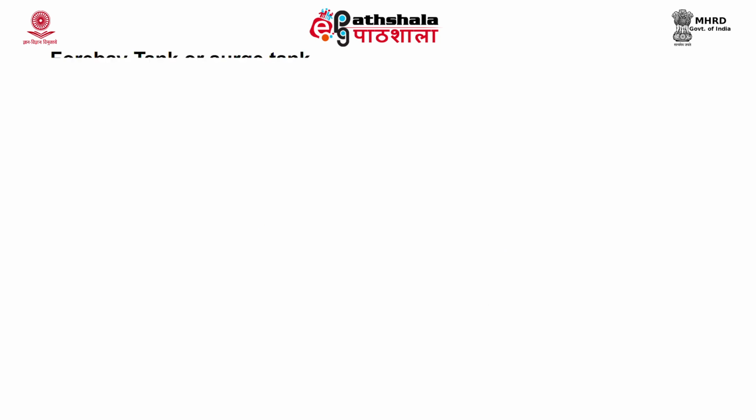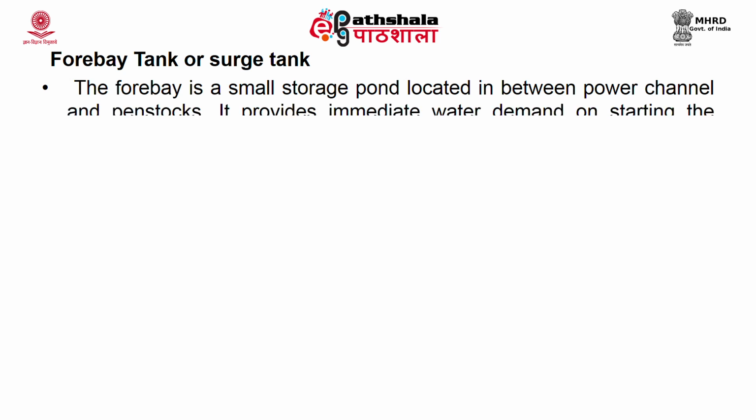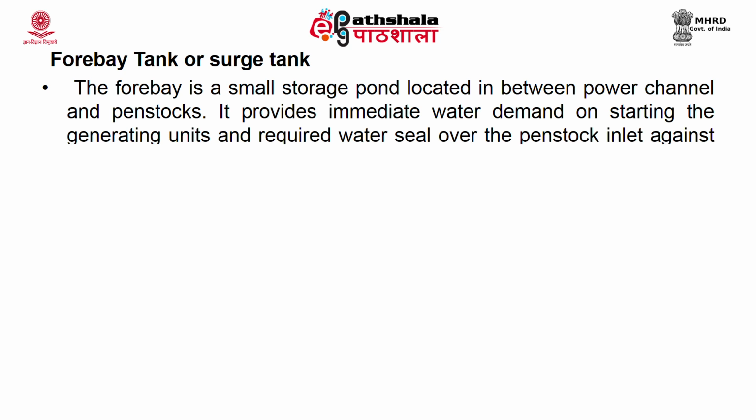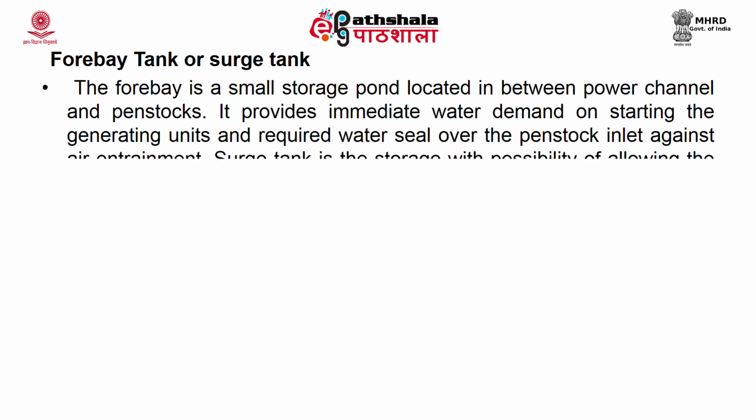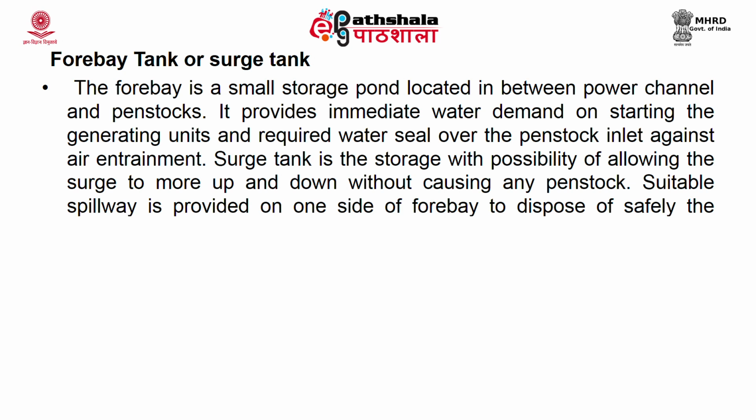The forebay is a small storage pond located in between power channel and penstocks. It provides immediate water demand on starting the generating units and required water seal over the penstock inlet against air entrainment. Surge tank is the storage with possibility of allowing the surge to move up and down without causing any harm to the penstock. Suitable spillway is provided on one side of forebay to dispose of safely the excess inflows during load rejection.